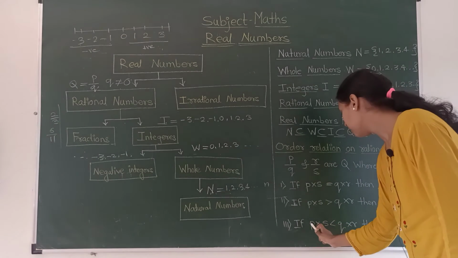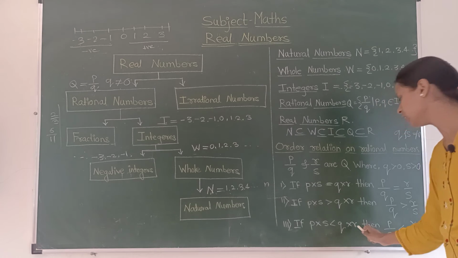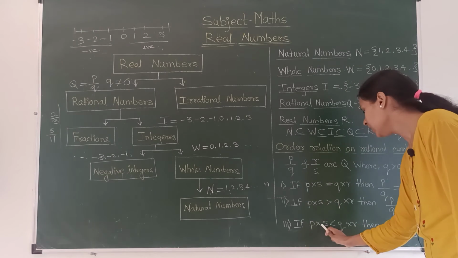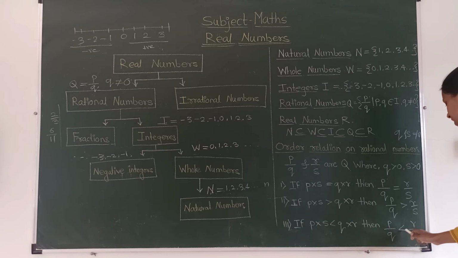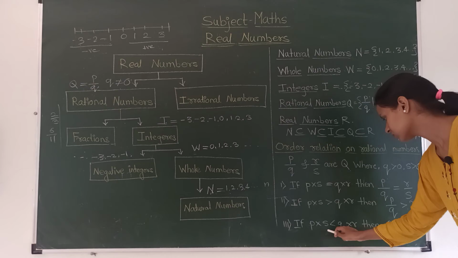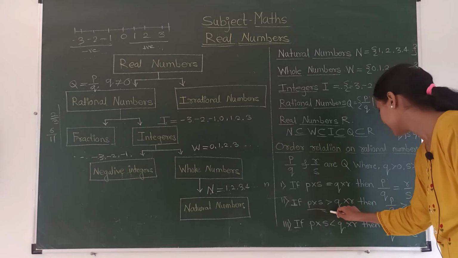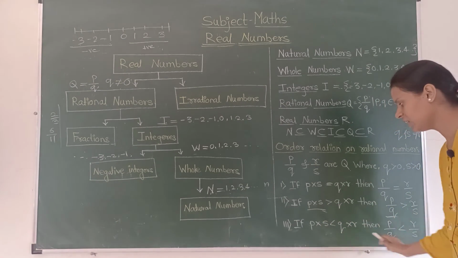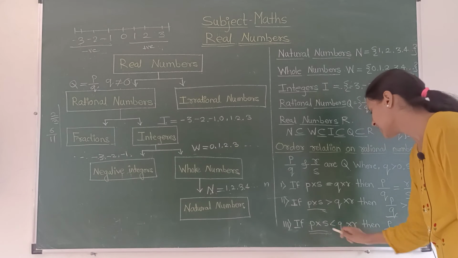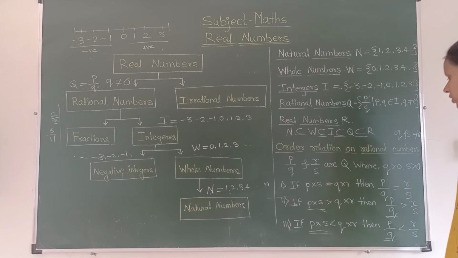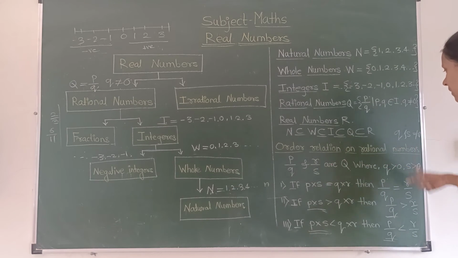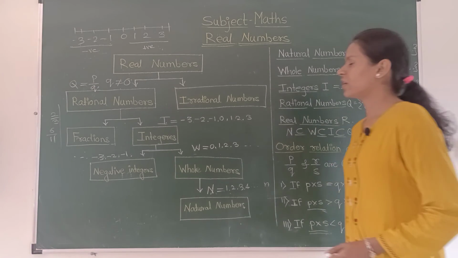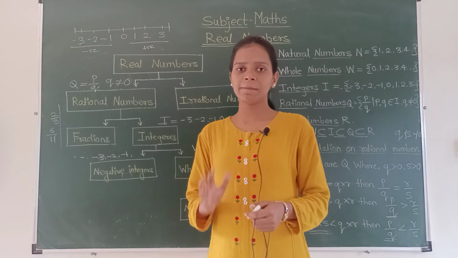And third, if P into S is smaller than Q into R, then P by Q is smaller than R upon S. If P into S is greater, P upon Q will be greater. If P into S is smaller, then P upon Q will be smaller. This is the only rule. This is order relation on rational numbers. We have seen all the basic part today.